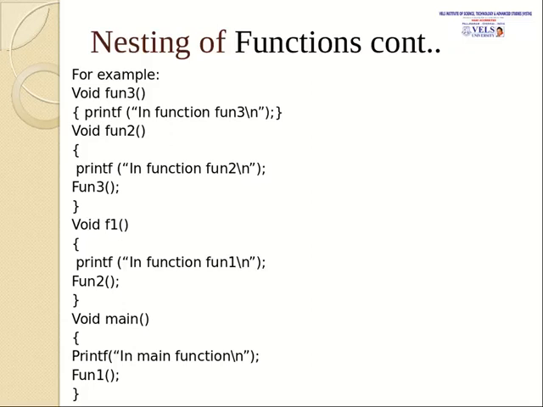So the function execution starts at main, with the printf in the main function, so that statement will be printed. After printing that statement, function 1 will be called, so the execution will move to function 1, that is f1 here. It will execute the statement in function 1. After executing that statement, function 2 is called, where the execution will move on to the function 2